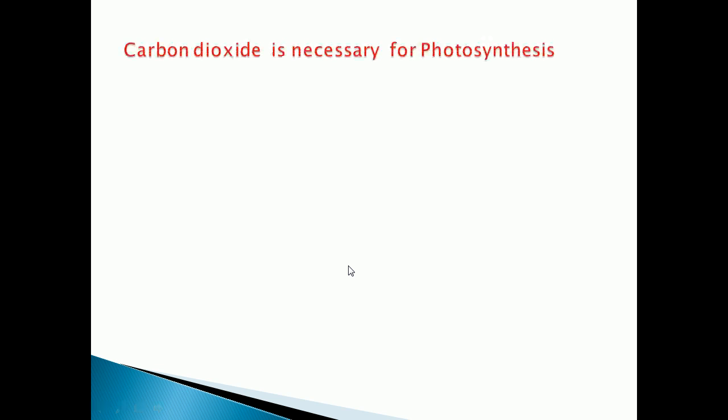Now we can see the second activity. In this second activity we are going to show that carbon dioxide is necessary for photosynthesis. Okay, let's start the activity.